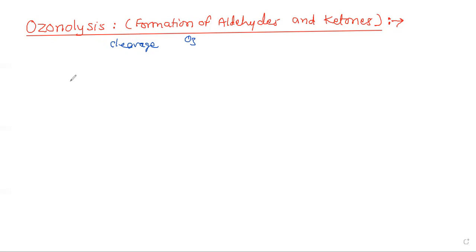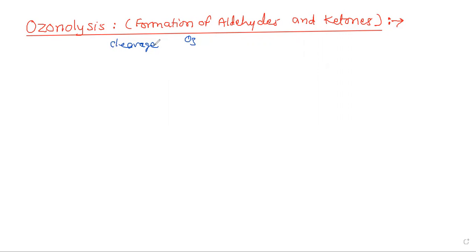Now, in ozonolysis, the process is carried out in two stages or two steps. In the first step, there is addition of an ozone molecule to the carbon-carbon double bond to form an ozonide. And in the second step, there is hydrolysis of this ozonide in the presence of zinc and water, and it gives the cleavage products, which are generally aldehydes or ketones.